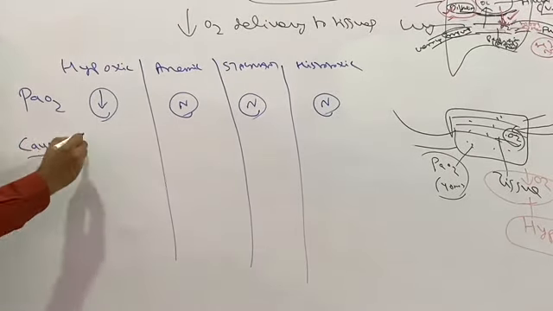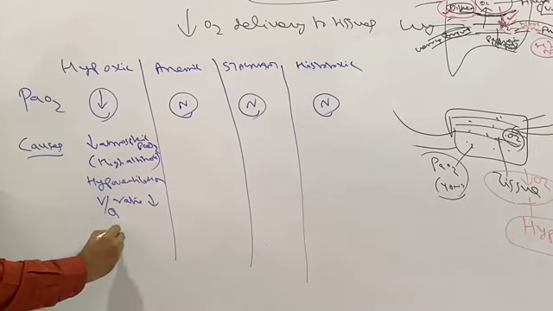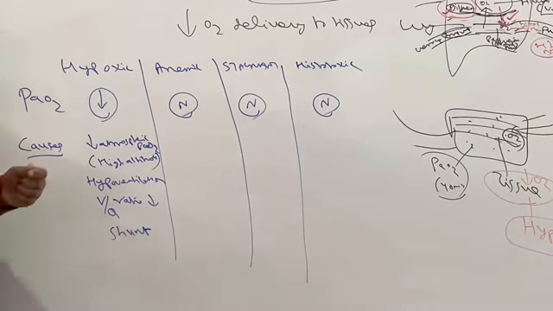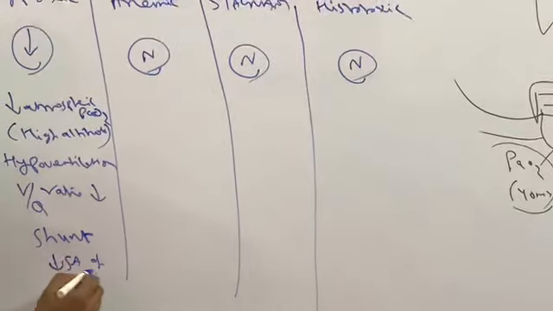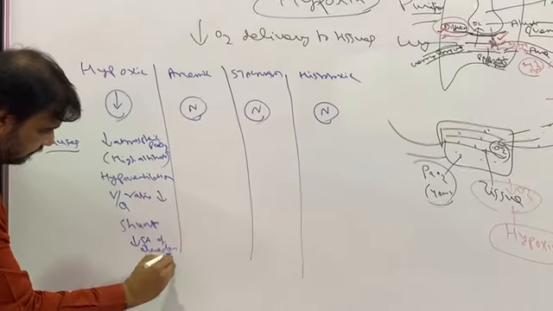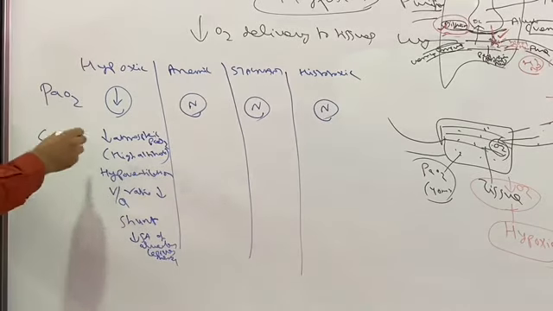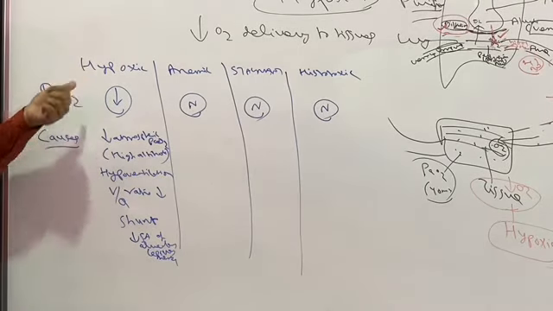Then decreased ventilation perfusion ratio. Then shunt. Shunt means ventilation is less but blood flow is normal, but that blood is not able to take up oxygen because ventilation is less. Even decreased surface area of the alveolar capillary membrane. All these are causes for hypoxic hypoxia.